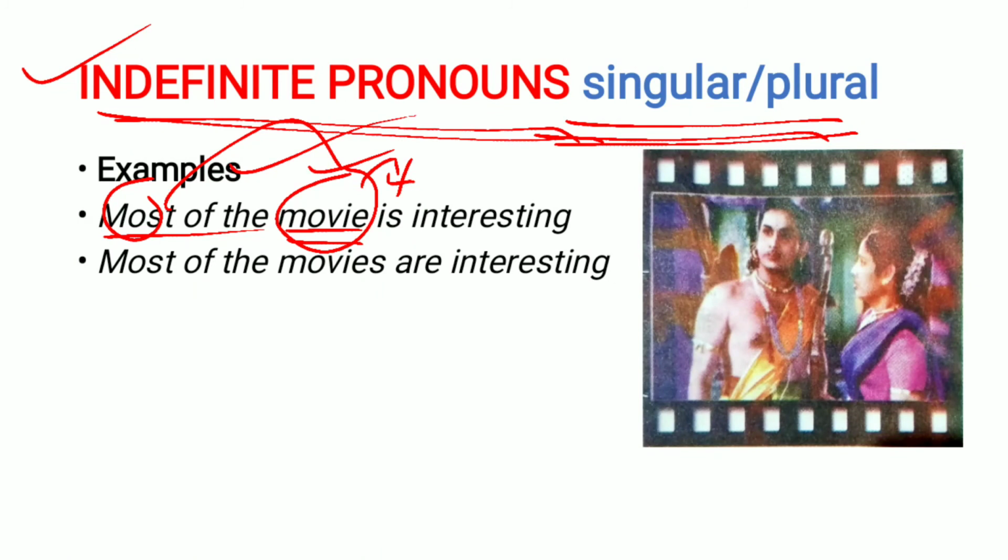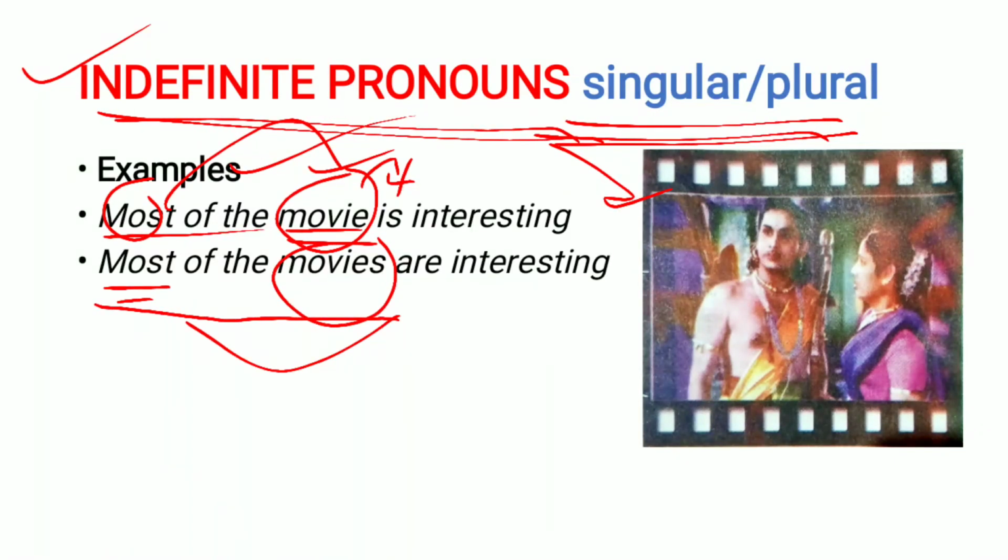Most of the movie is interesting. That means not all the parts of the movie are interesting. The next, most of the movies are interesting. Here the word most is followed by movies. Since we used the plural movies, we use the plural verb are.